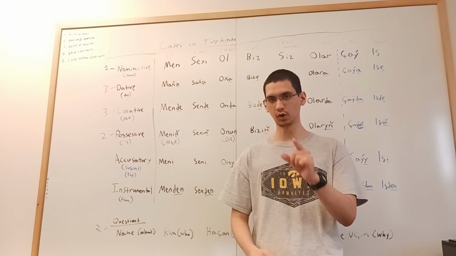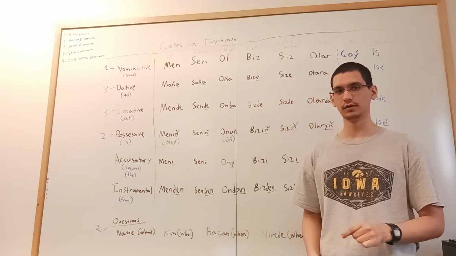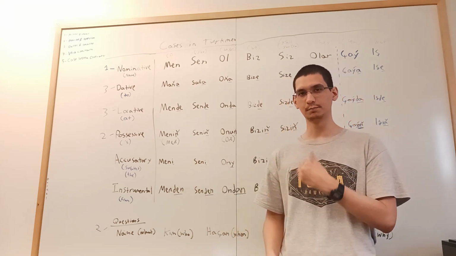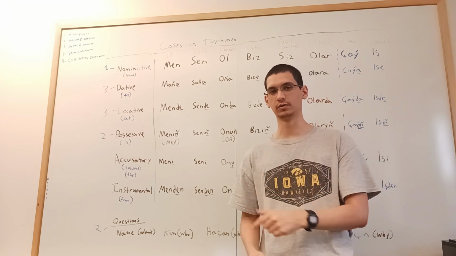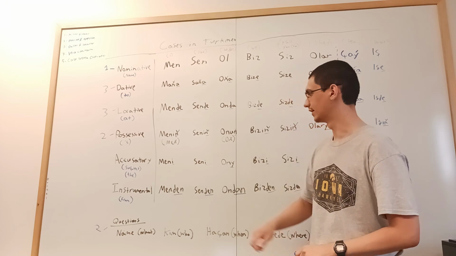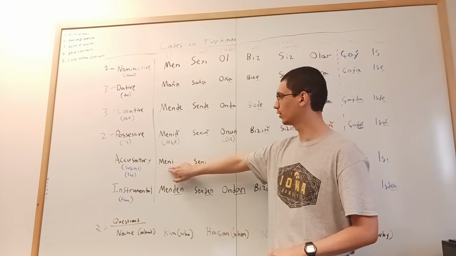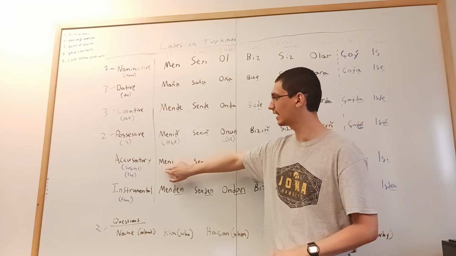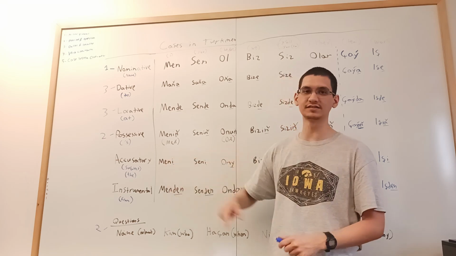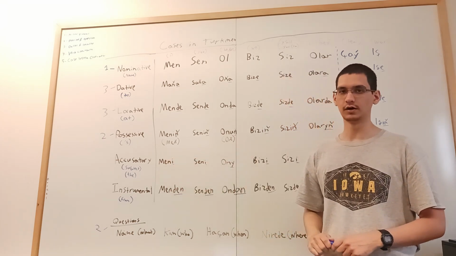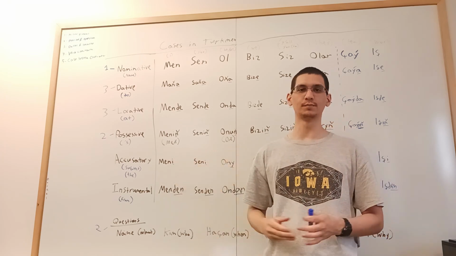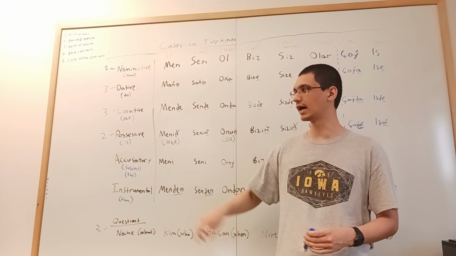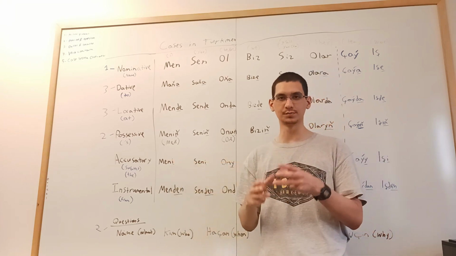He, o, me, meni, will kill, öldürecek. So if I wanted to say he is going to kill me, o meni öldürecek, because I would be the subject of that sentence. If I said o men öldürecek, then that sentence wouldn't make sense anymore. So you have to add this I to the end to make it make sense.